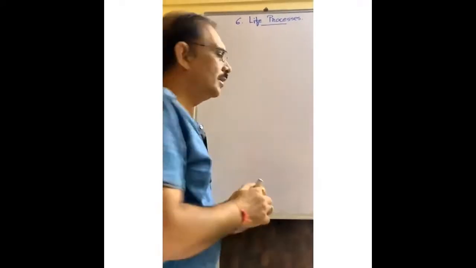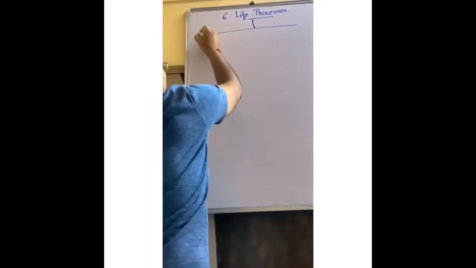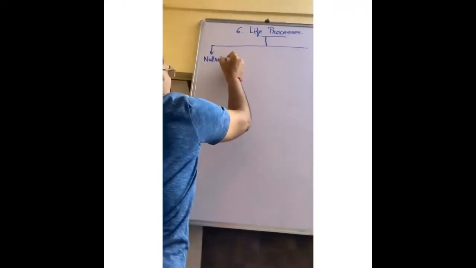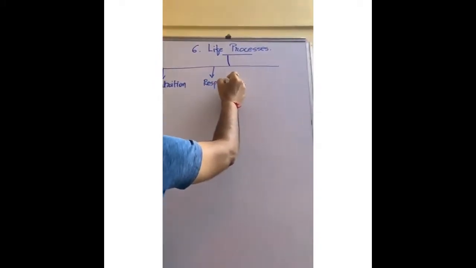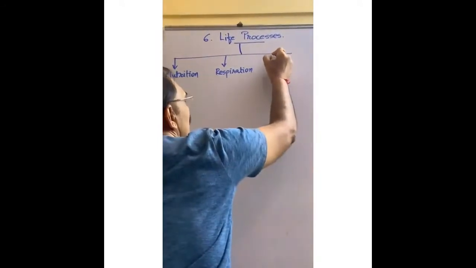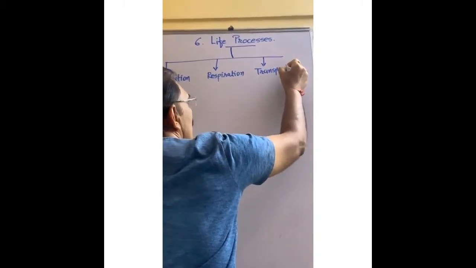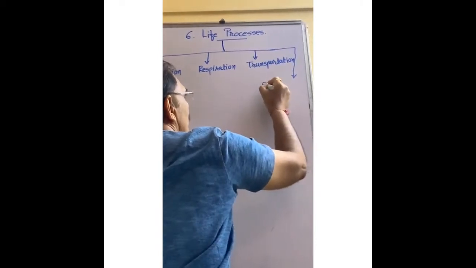Mainly this chapter is divided into 4 parts, meaning 4 life processes. The first is nutrition, then respiration, then transportation, and then excretion.